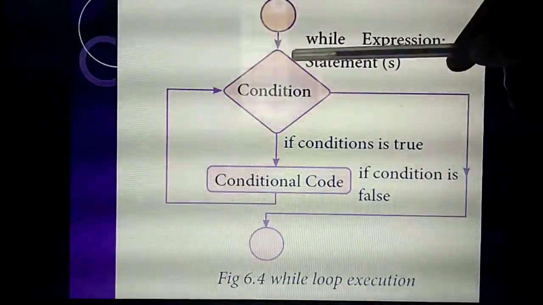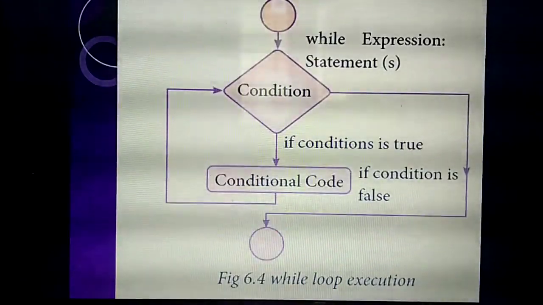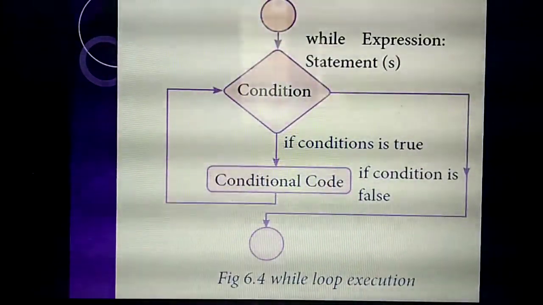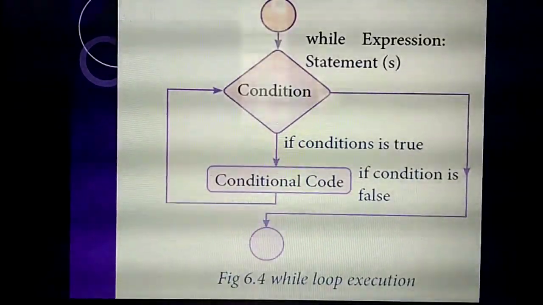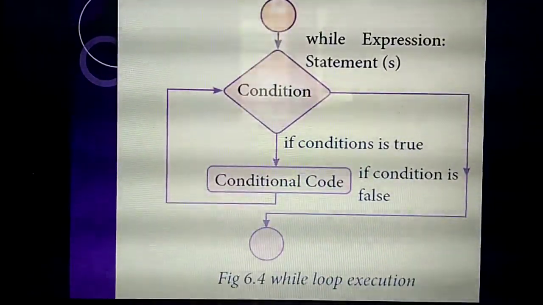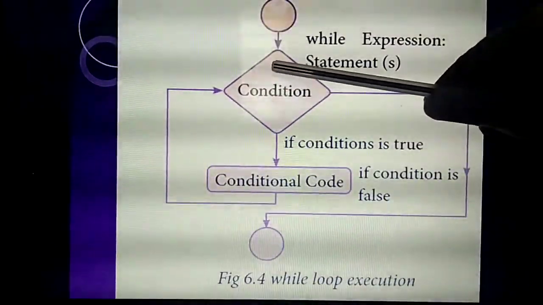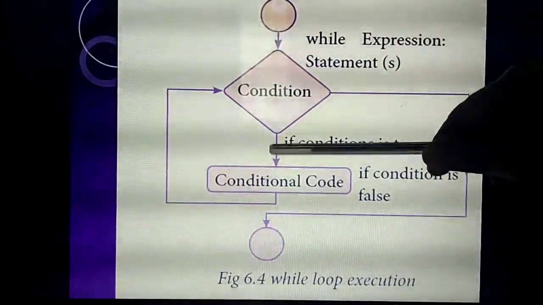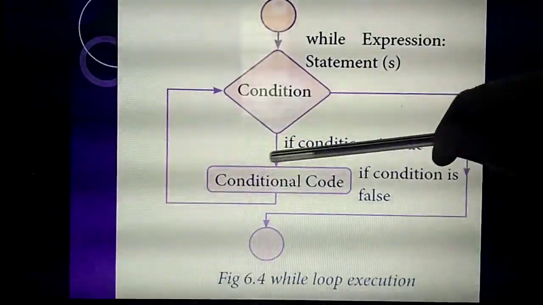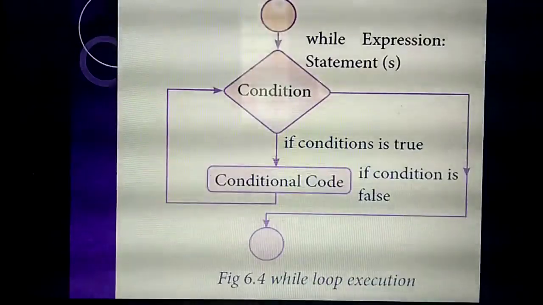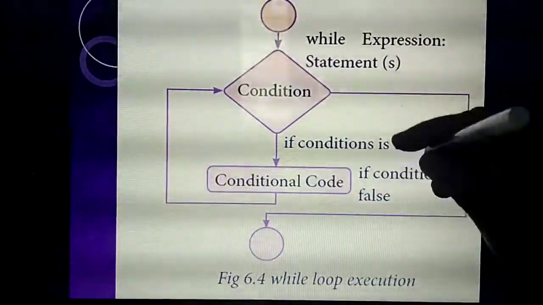Why they are calling it an entry check loop, listen. In this, it checks the condition first itself. It will always check whether the condition is true. Understand? So listen, you are giving some conditions inside the while loop. So it will check the condition is true, then the particular statement will execute. For example, I less than or equal to 5 means 5 times.